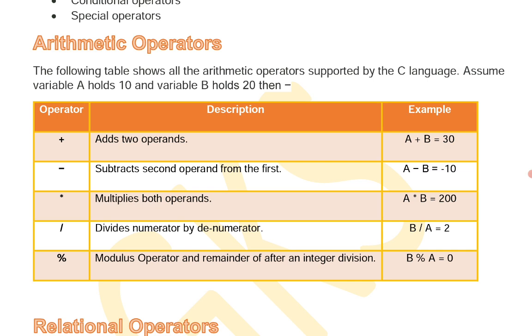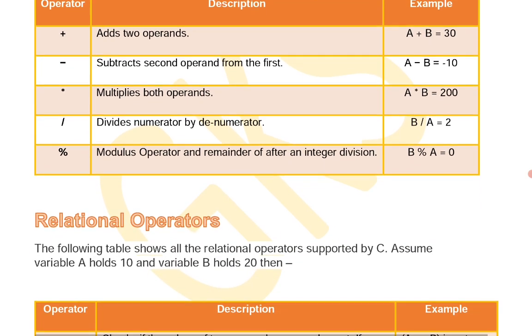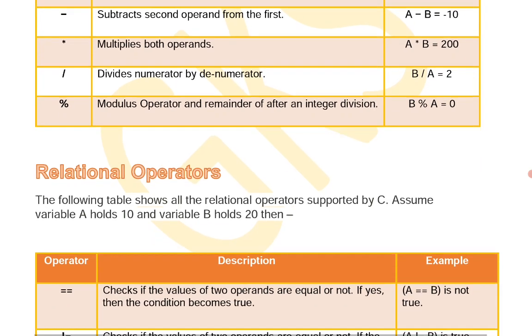As we already discussed, division has two parts, the quotient part and the remainder part. Slash is used for division, which gives the quotient value, and percentage is used for the remainder part.